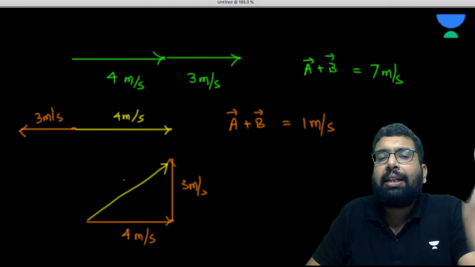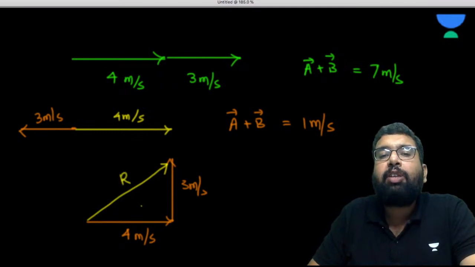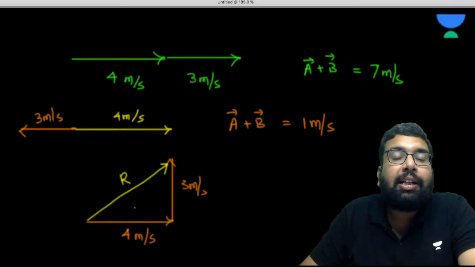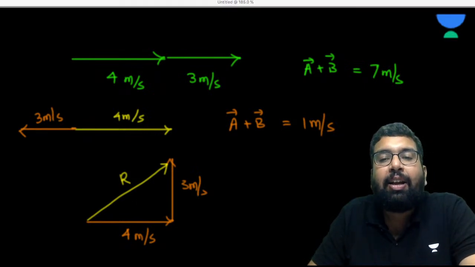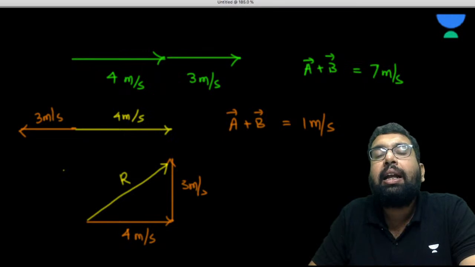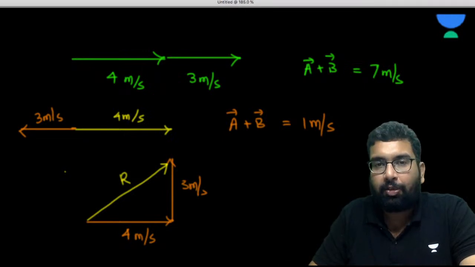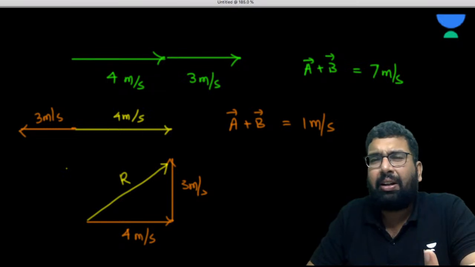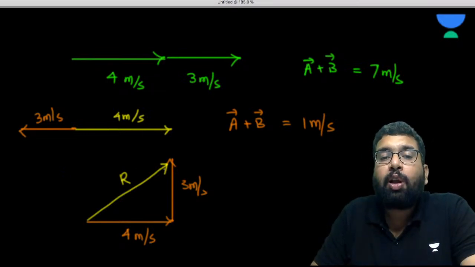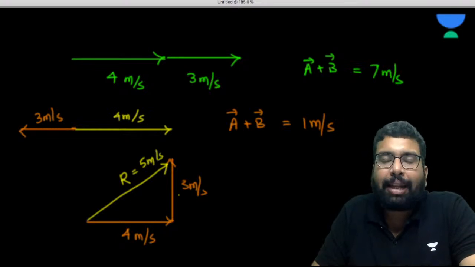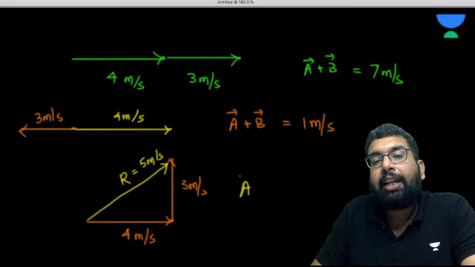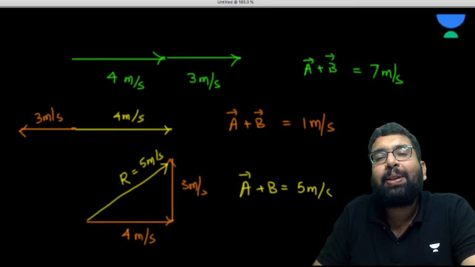I'll tell you. In this case, their addition, which we call the resultant. What is the resultant, sir? When two vectors are added, you are getting the solution. Whatever solution you are seeing is the resultant. This is one name that is given to it. It's just the result. So here when you solve it, we know that we are going to get 5 meter per second. How come? Pythagoras theorem. Now here again A and B, when they are added, you are getting 5 meter per second.